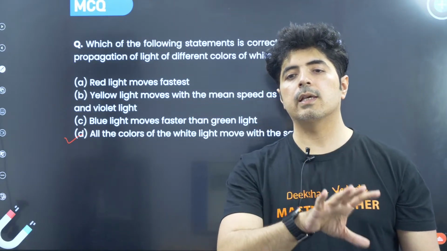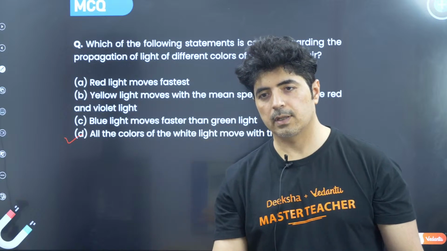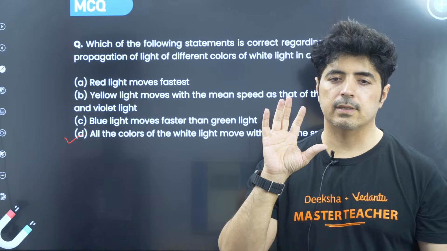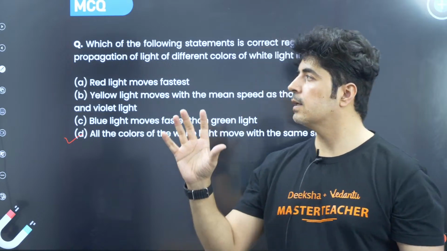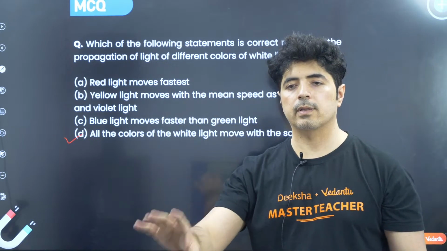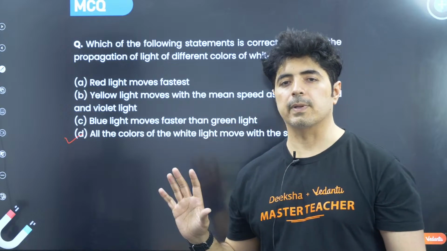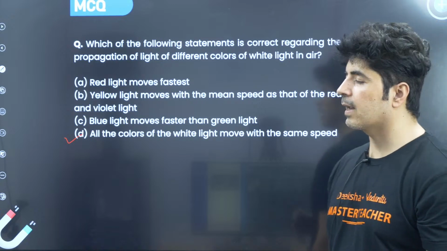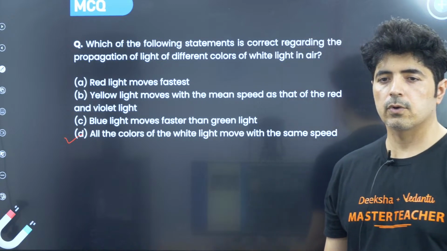It is only in the case of dispersion through a prism or water droplets that they deviate more. Otherwise, they move with the same speed. So don't get confused with this question. The speed of light is the same over here for all the colors.